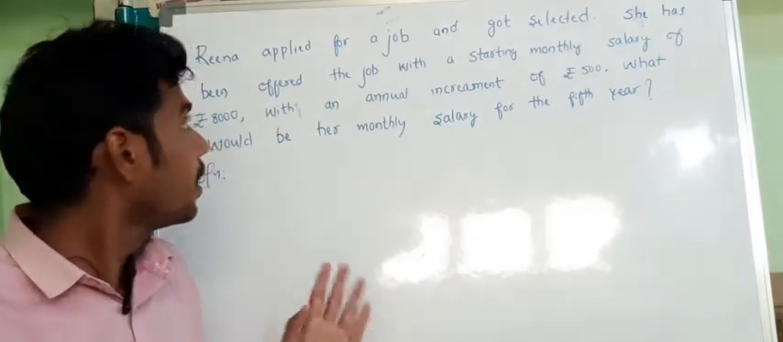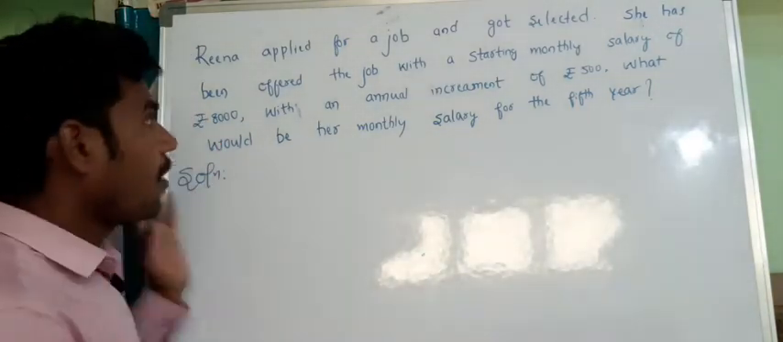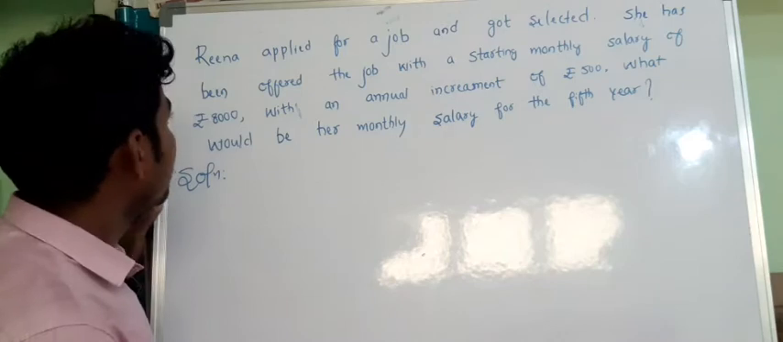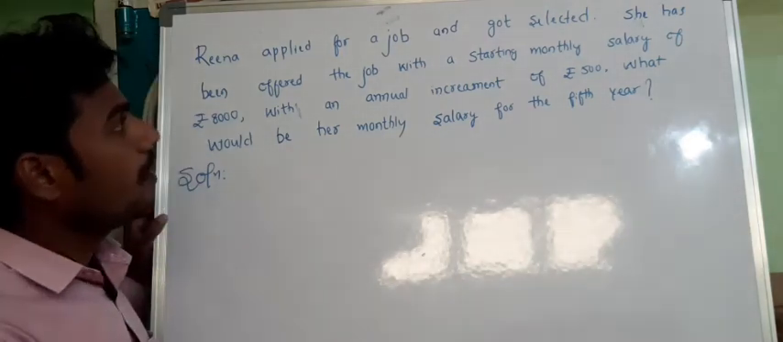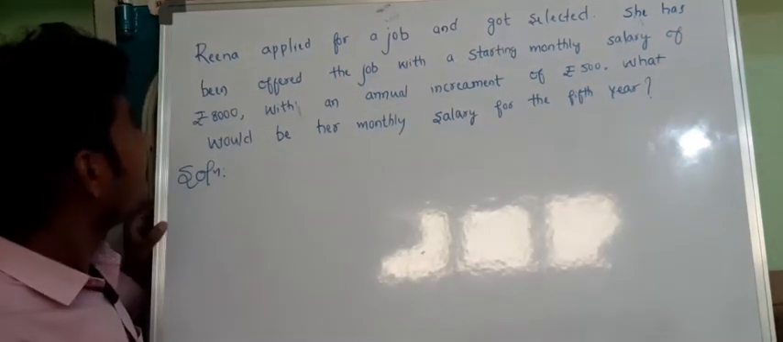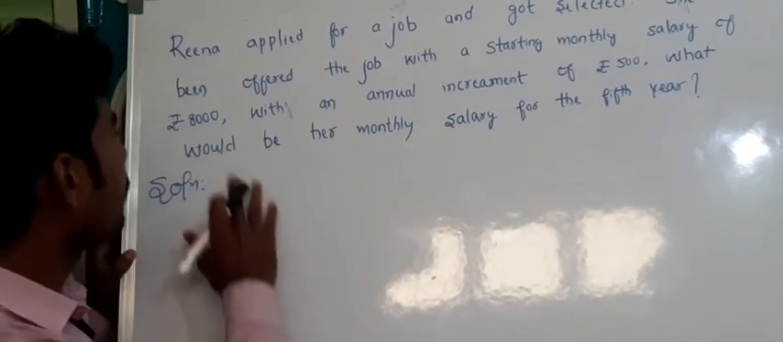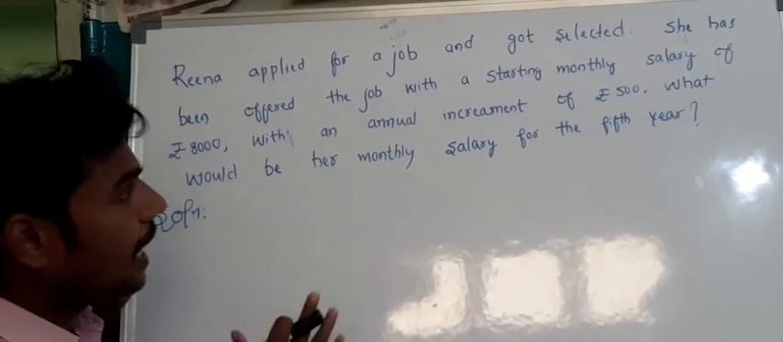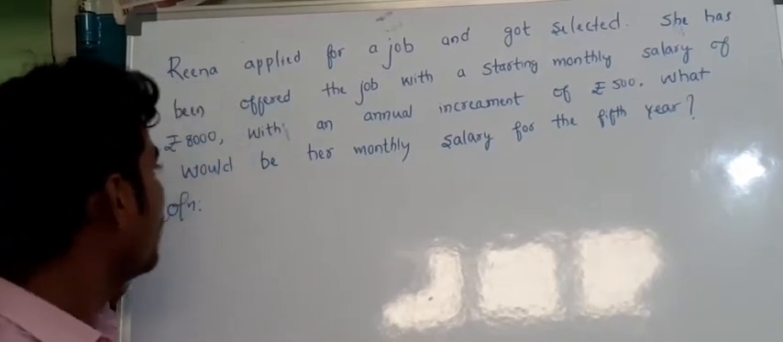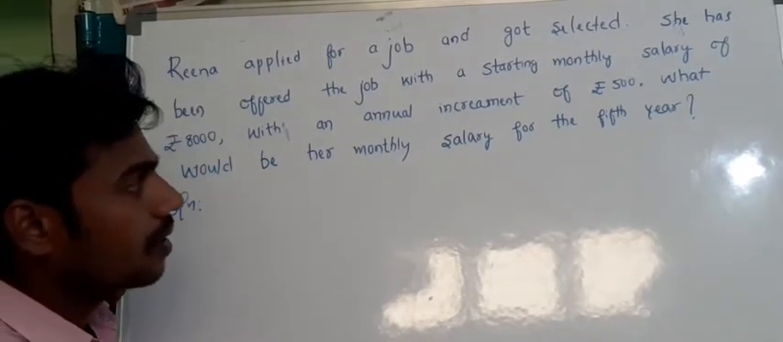Start working now. I have taken one of the examples: Reena applied for a job and got selected. She has been offered the job with a starting monthly salary of rupees 8,000 with an annual increment of rupees 500. What would be her monthly salary for the 5th year?